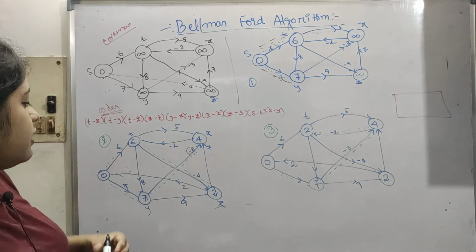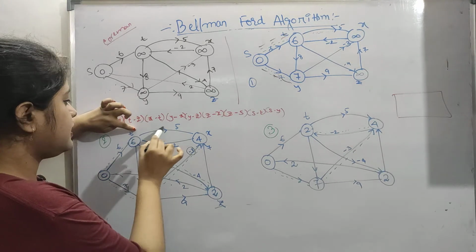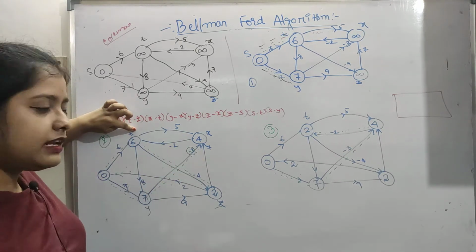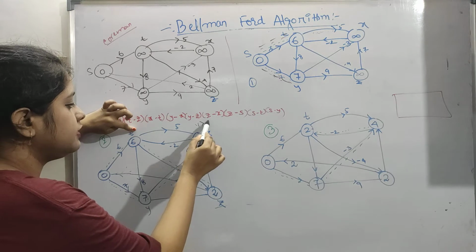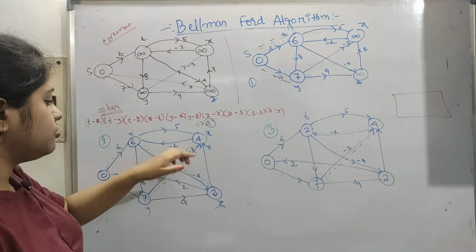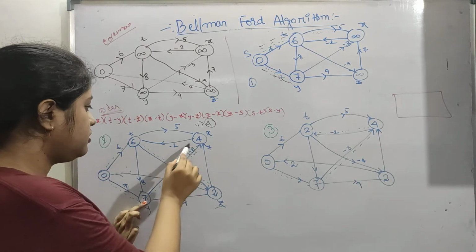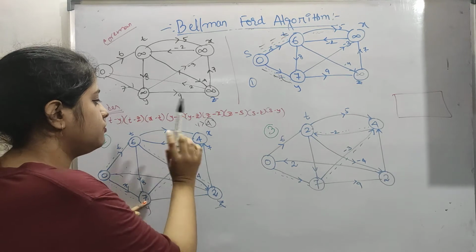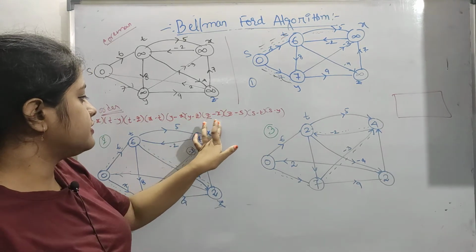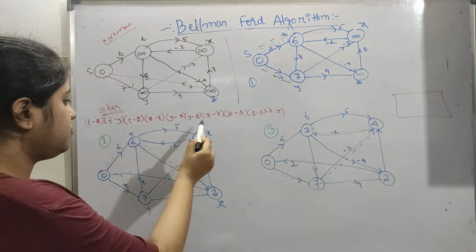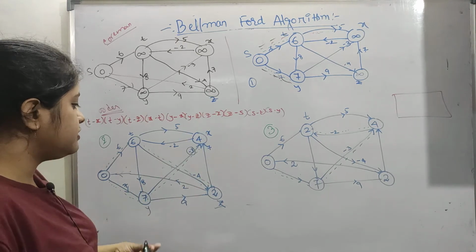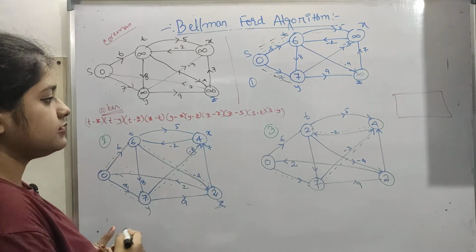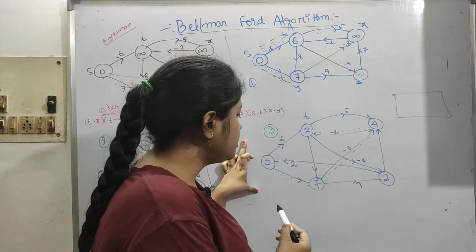Why haven't we taken this 6 and 5? 6 plus 5 would have given 11, but 11 is greater than 4, so we have taken 4. So this path is taken, 7 to minus 3, 4 is taken. So this is our next step. We are not using infinity anymore, so this is our second step. Now the third step.